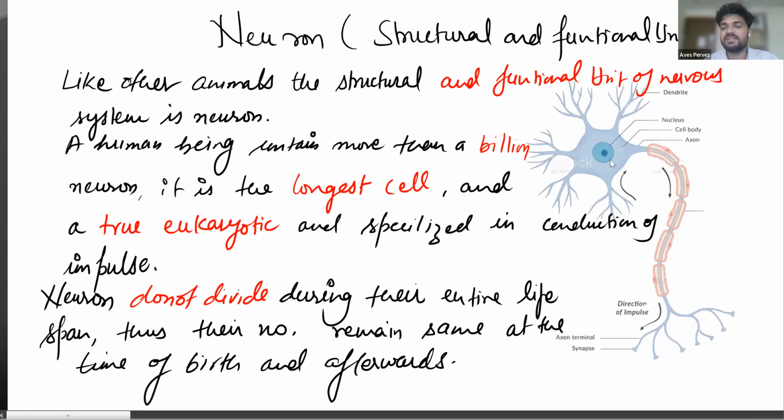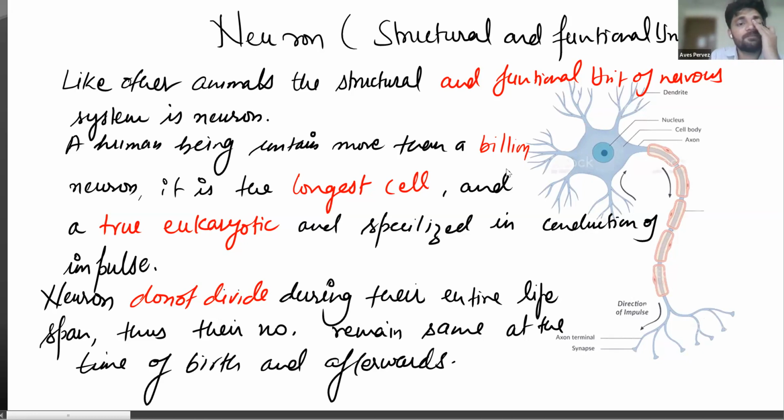We see that this is the main functional unit of the nervous system, and there are about 1 billion, 100 crores, in number in a human being, and almost 1 meter in size. It is very large. It is the longest cell in the body, and it never divides.